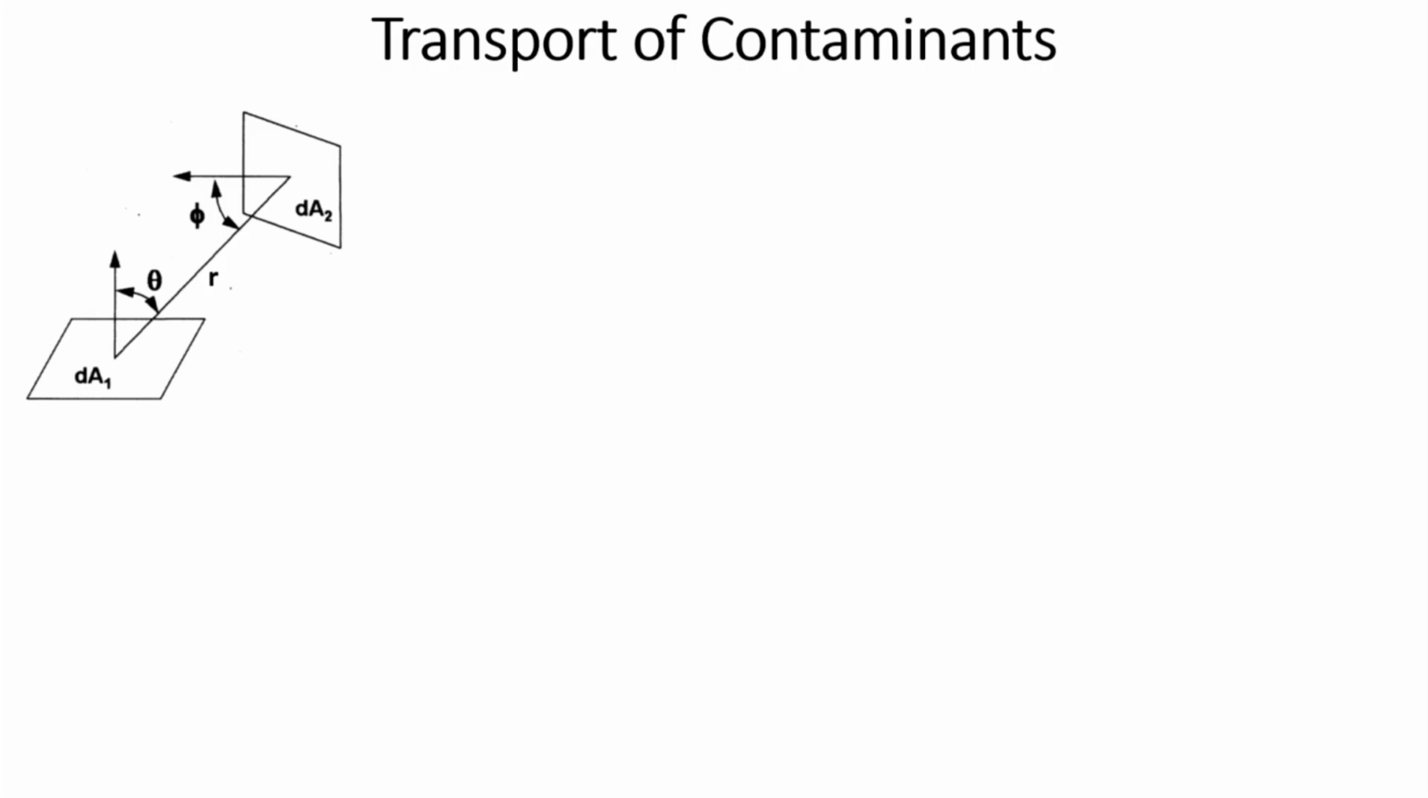So, let us consider two surfaces. You can see in this figure, one is dA1 and the other is dA2. These are two elementary surfaces, and you can see their orientation. Consider a normal to the surface dA1, and the line connecting the centers of these two surfaces, which is given by r. The angle made is theta, and phi is the angle made by the line connecting the centers of these two surfaces with the normal to the second surface.